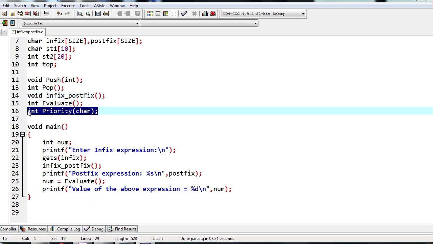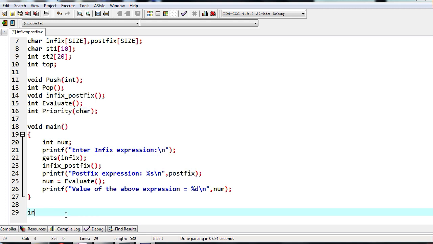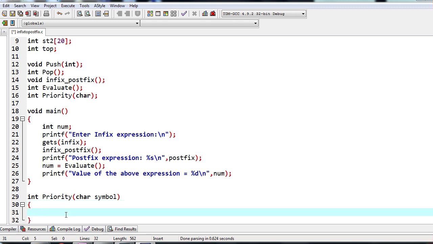So the first one that we consider is this priority. So how to find priority of the given operators. Now the return type is int. I will write priority with a char, I will write char symbol.